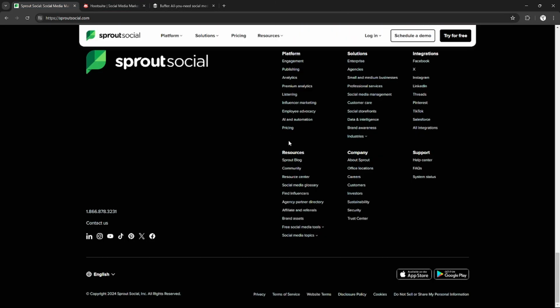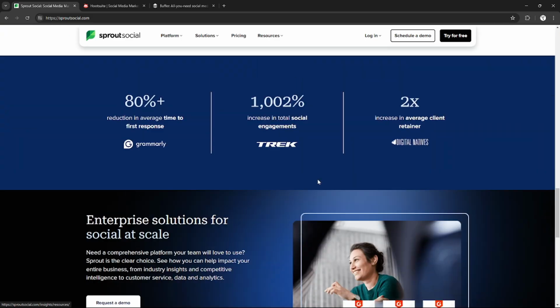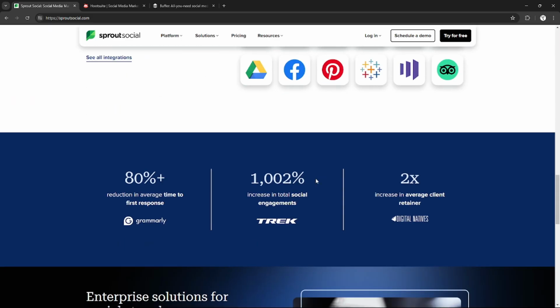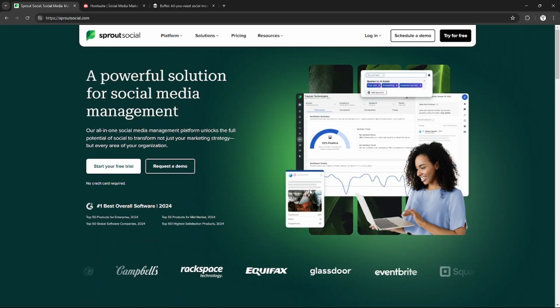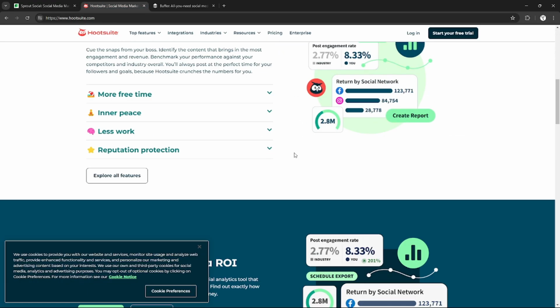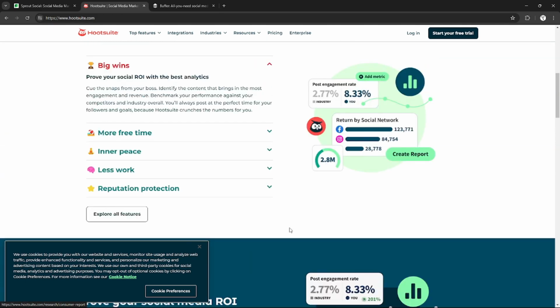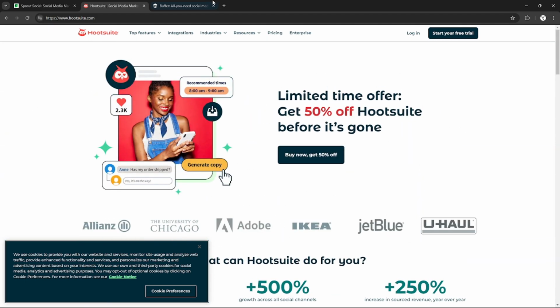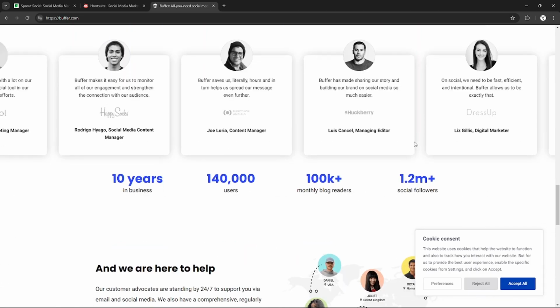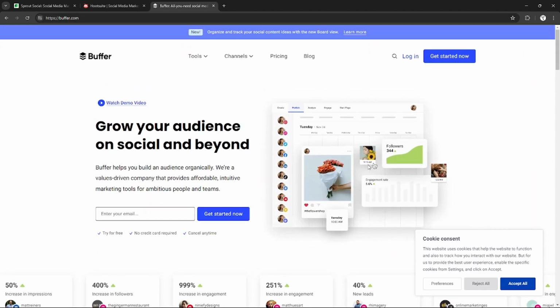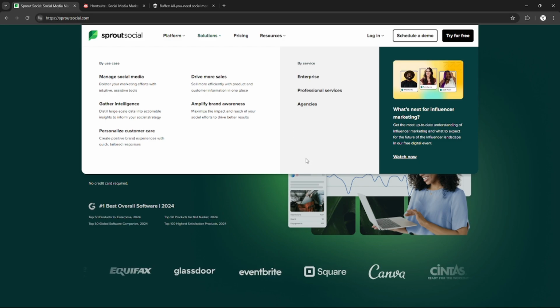So Sprout Social excels in analytics and CRM integration, ideal for businesses focusing on engagement and customer relationships, while Hootsuite provides comprehensive scheduling and monitoring across multiple social networks, favored by large teams needing collaboration features. And lastly, Buffer emphasizes simplicity in scheduling, perfect for small businesses and solo entrepreneurs managing social media efficiently.